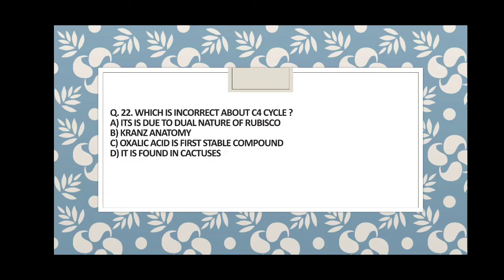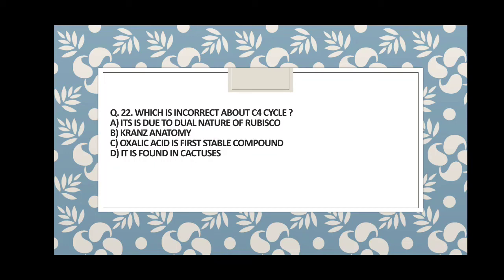The correct answer is here. What you have to select? You have to select the incorrect statement about the C4 cycle. If you select the incorrect answer, then it becomes D, because it is found in what? In maize, sorghum and sugarcane. So guys, these three plants show the C4 cycle, not the cactuses. What are cactuses? Cactuses are Crassulacean plants, and Crassulacean plants are related to the CAM pathway.